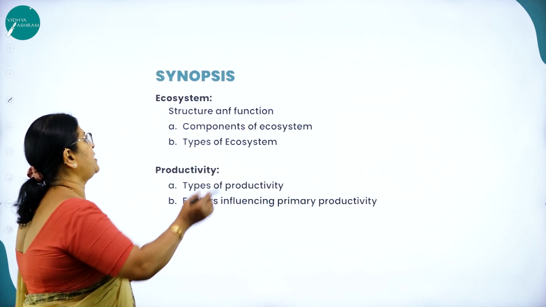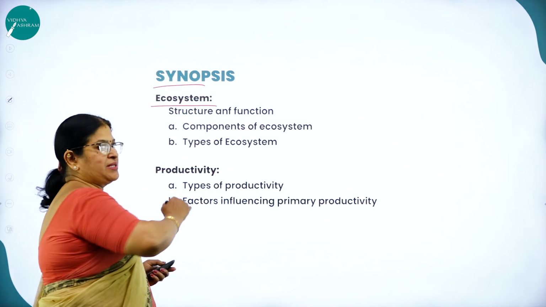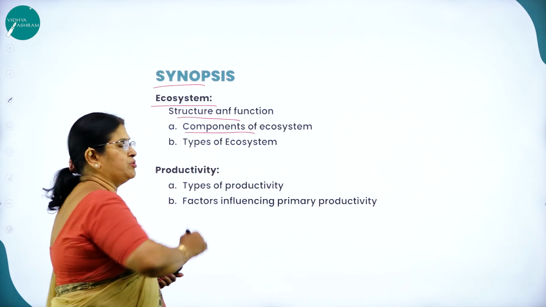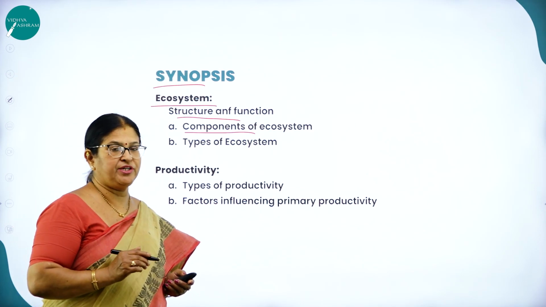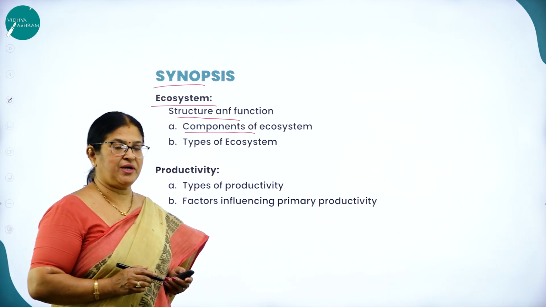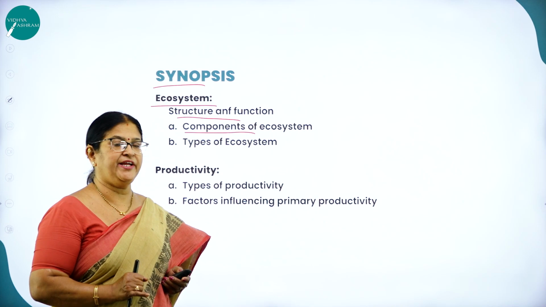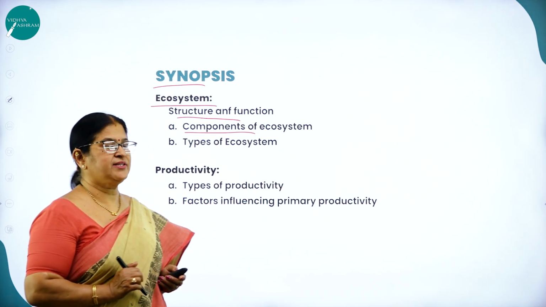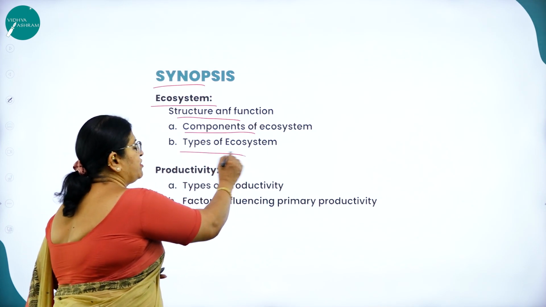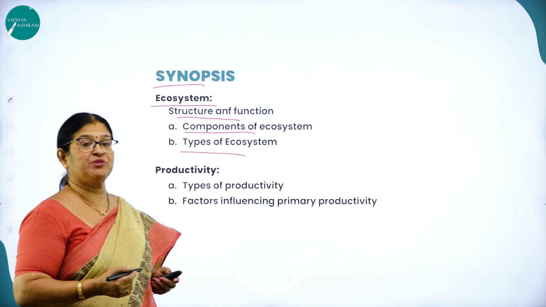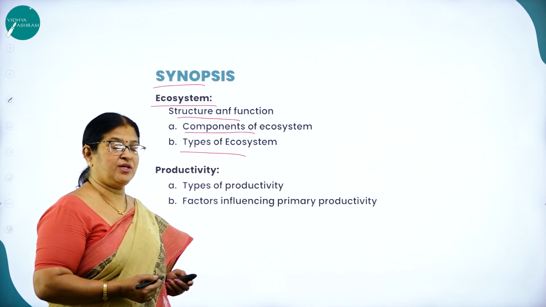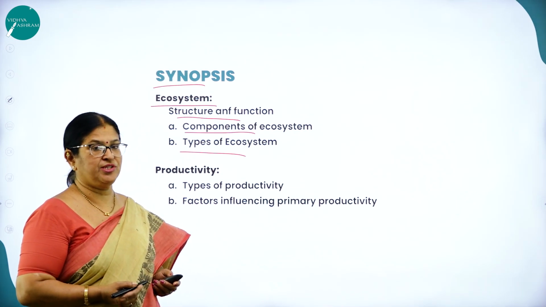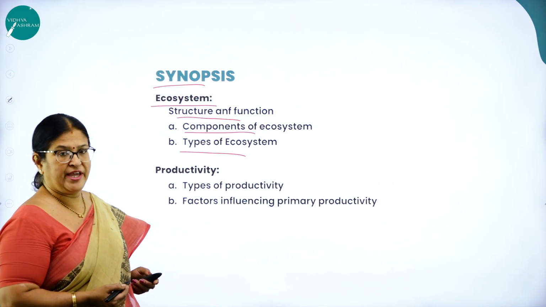Moving on to the synopsis part. Ecosystem, as I already said: what are the structure and function of an ecosystem? The structural and functional units of the ecosystem comprise what? Productivity, decomposition, energy flow and nutrient cycle. Now, what are the types of ecosystem? We come across different types of ecosystem, like aquatic ecosystem, terrestrial ecosystem, forest ecosystem. So there are different types of ecosystem.